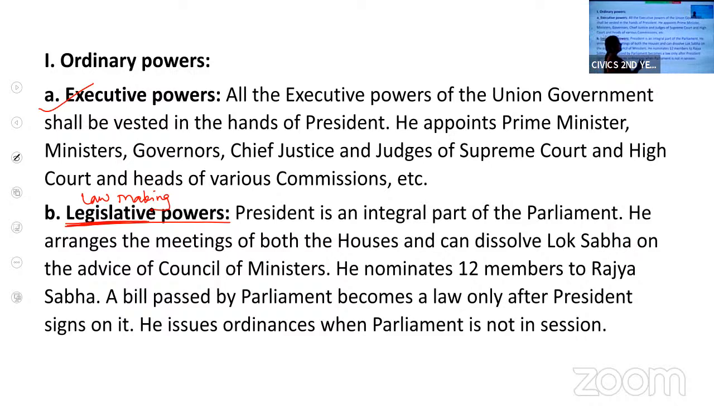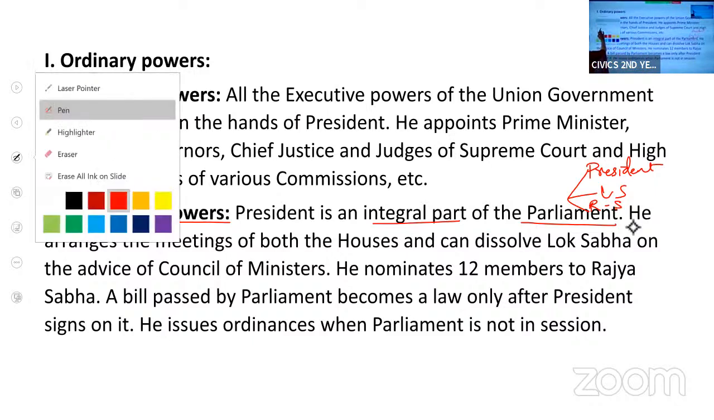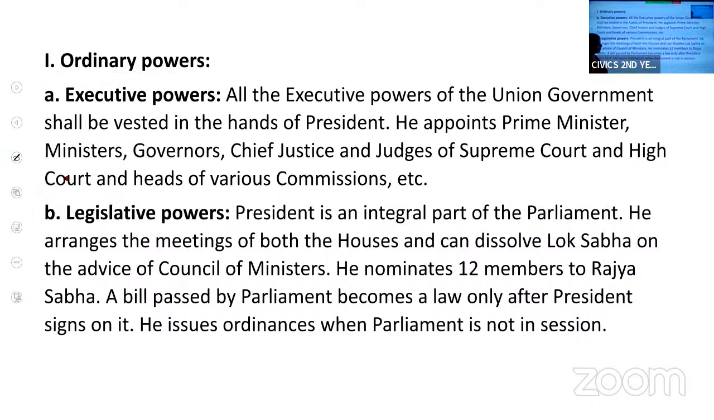The president is an integral part of parliament. When we say parliament, it consists of three things: the president, Lok Sabha, and Rajya Sabha. All together is parliament. So the president is an integral part of the parliament. It is his responsibility to arrange the meetings.